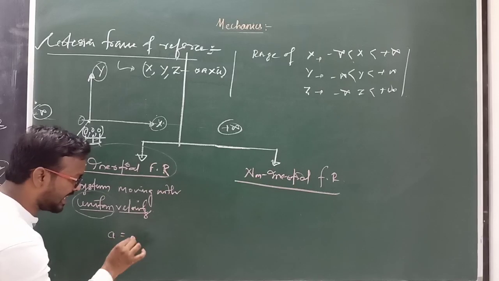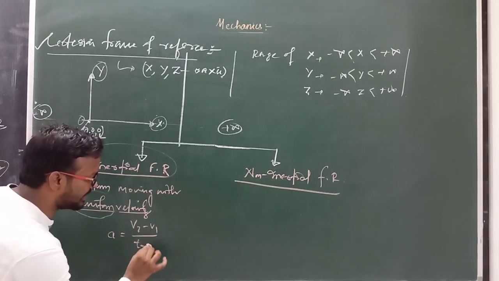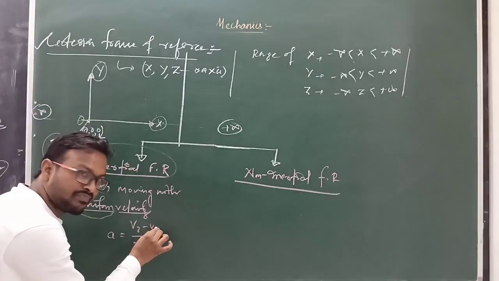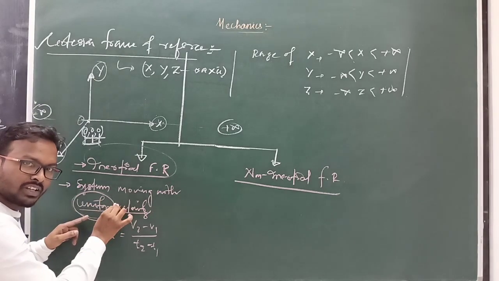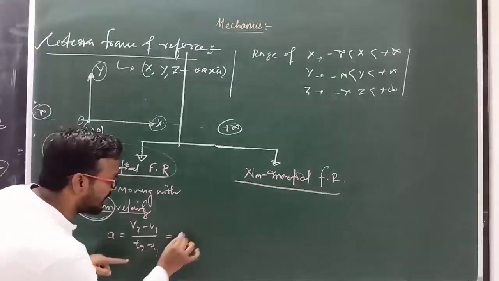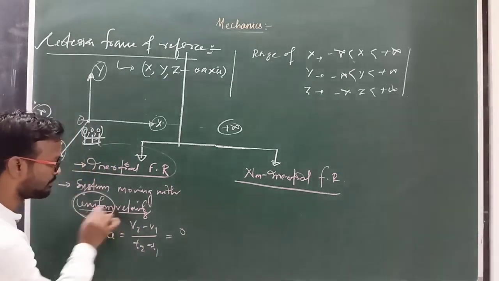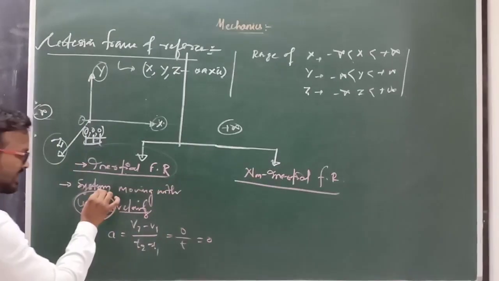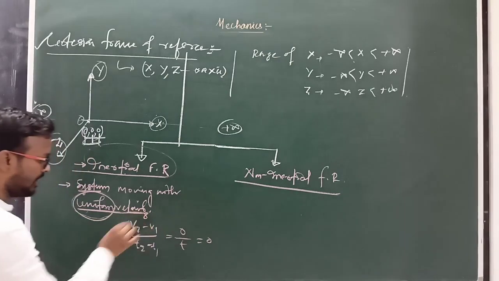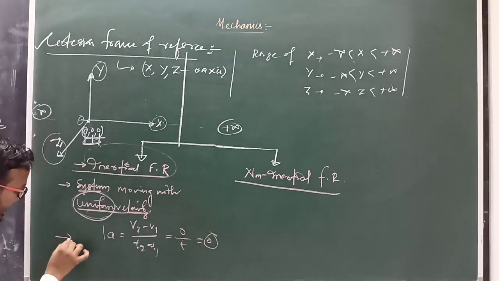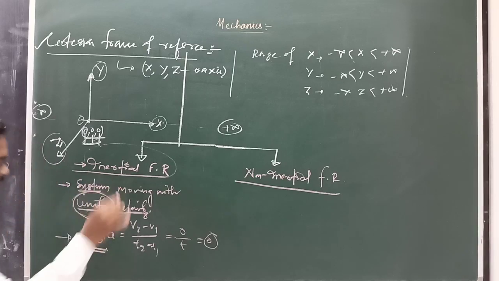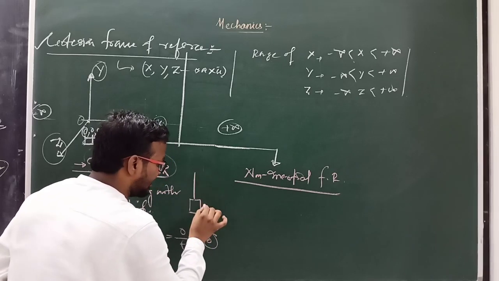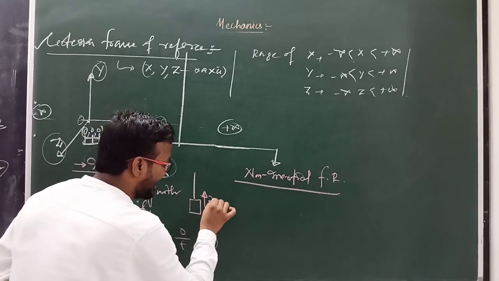Actually acceleration a equals v2 minus v1 divided by t2 minus t1, that is, change in velocity divided by change in time. But here the velocity is uniform, so uniform velocity means change in velocity equals 0. There is no change in velocity for uniform motion, which divided by time equals 0. So for an inertial frame of reference, a system moving with uniform velocity has acceleration equal to 0. This is the second important point, where the acceleration of the system will be 0. Suppose there is a lift, and this lift is moving in upward direction with speed 2 meter per second.